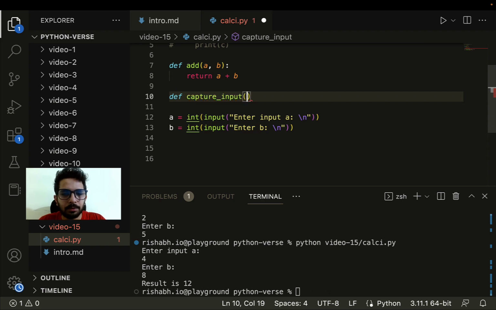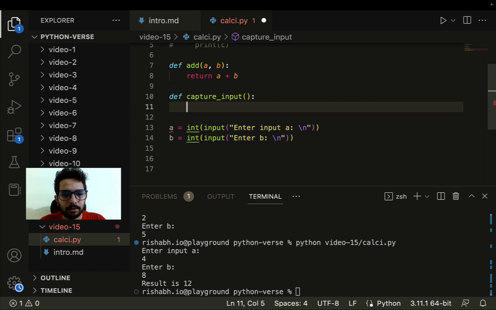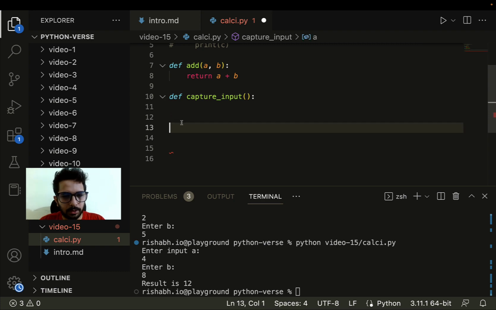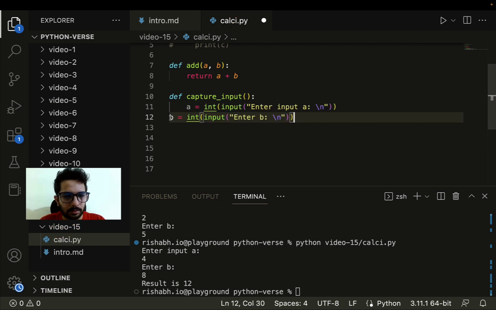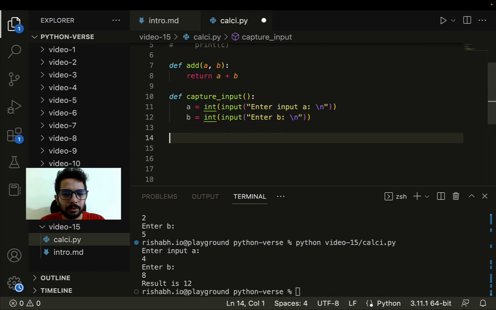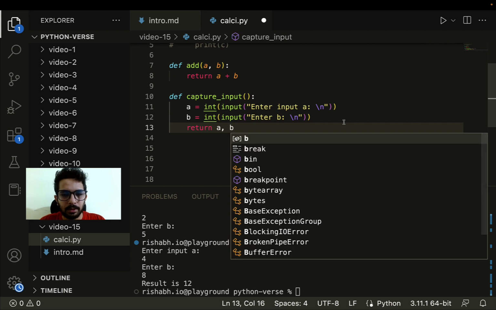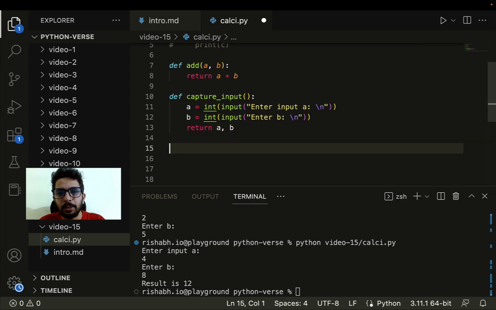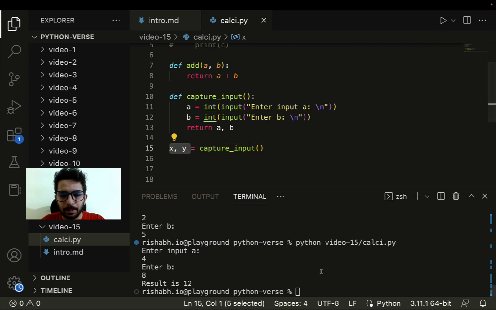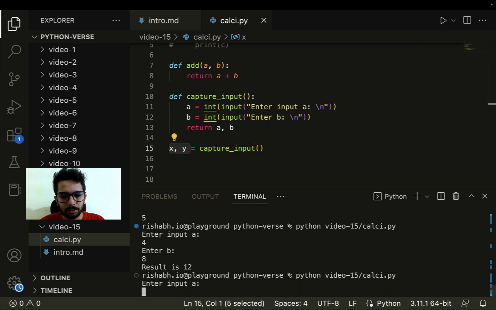We are capturing the input from the user, so let us move these two lines here, right? Now let's return these values as a and b. This is interesting. We are returning two values now. Let's see what happens. Let me say x, y equals capture input, and that's all. We are doing nothing. Now let's see what we get inside of x and y. Let me execute this code.